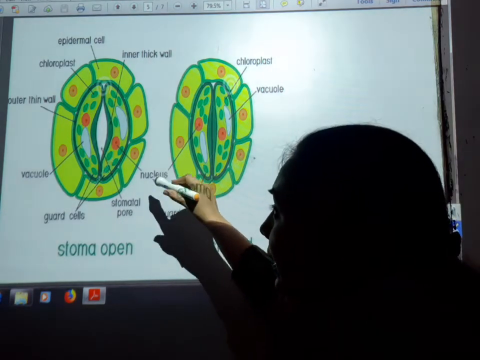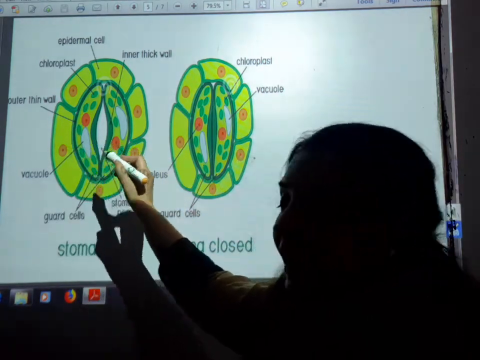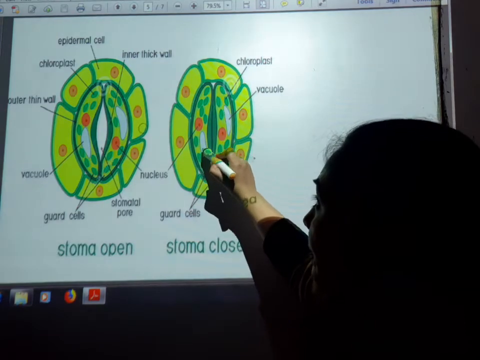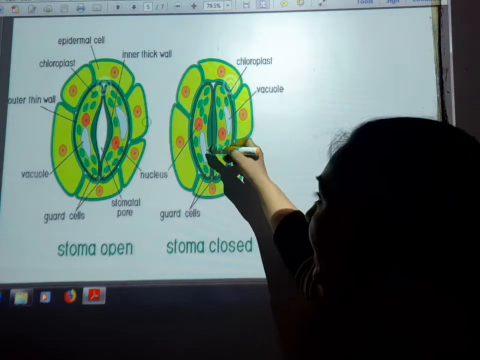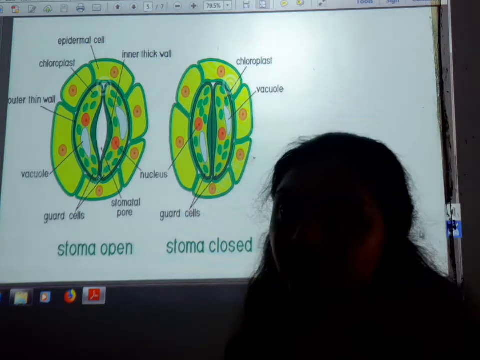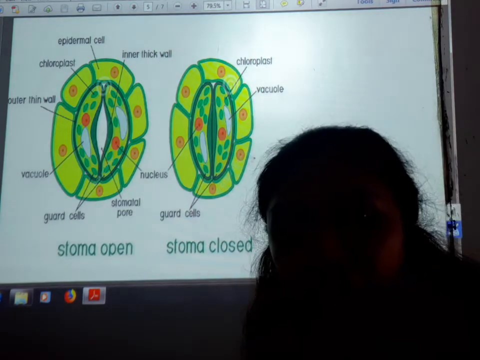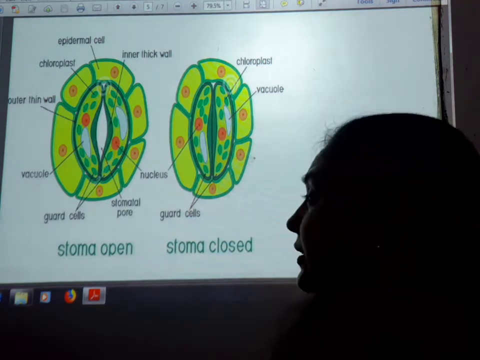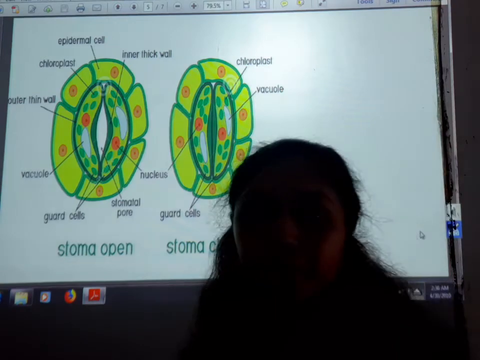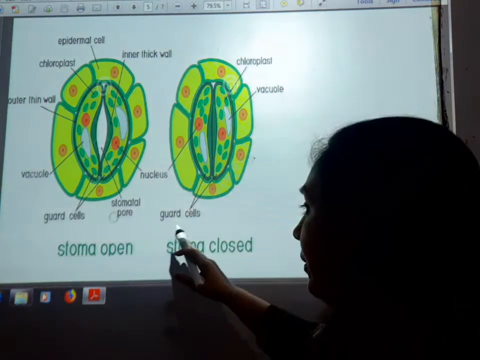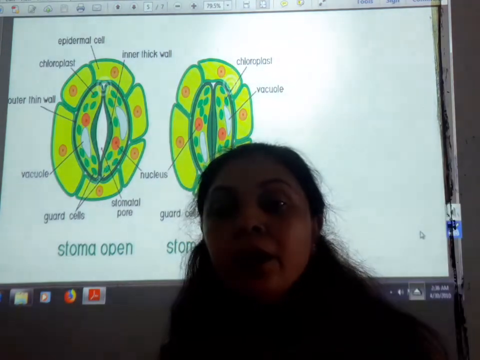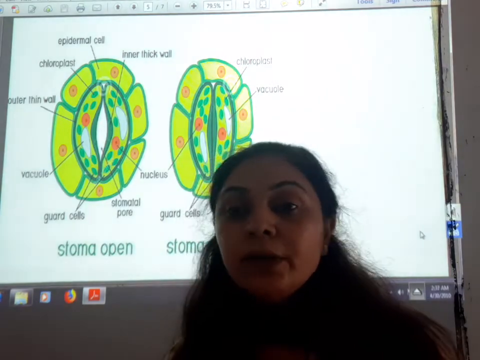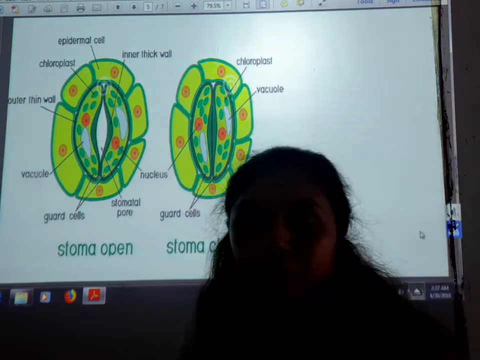When the air and water have entered, the water is excreted from the guard cells and they shrink. After the guard cells shrink, the stomata are closed. So this is the basic mechanism of the opening and closing of the stomata.